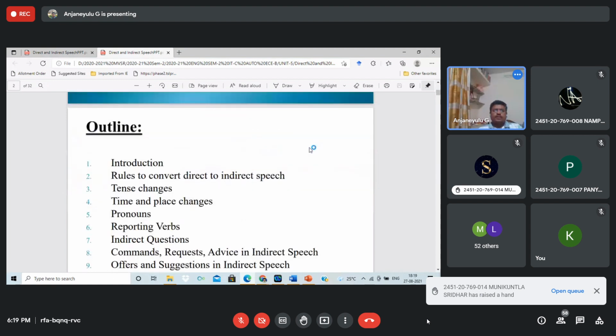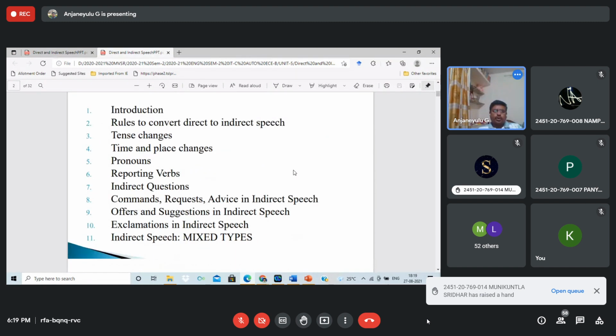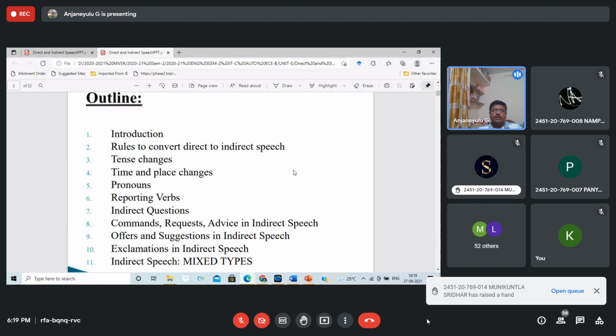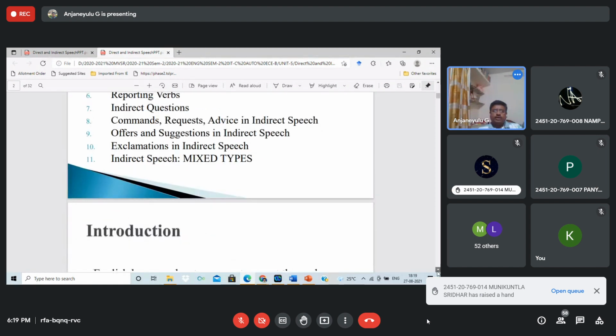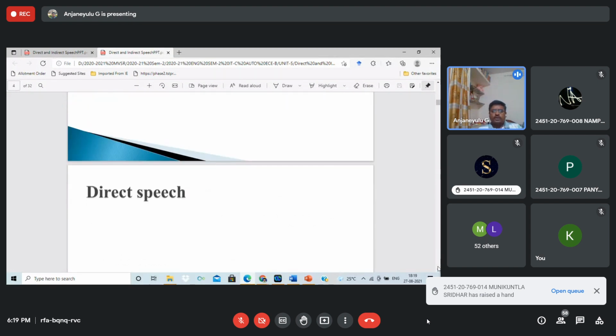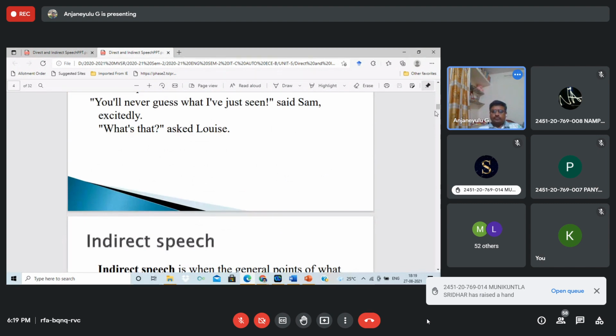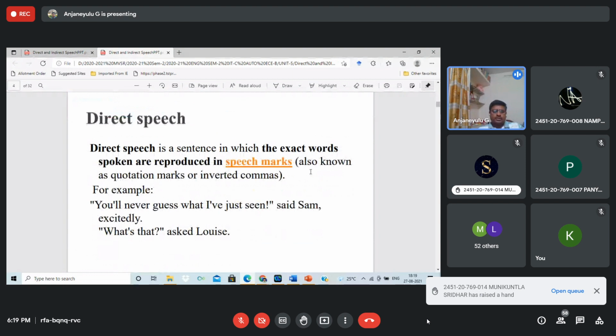Yes, so this topic: rules to convert direct into indirect speech, tense changes, time and place, pronouns, reporting verbs, indirect questions, commands, and requests in indirect speech. How can you give this introduction? As you know, direct and indirect speech are about reporting the spoken words of a person. But if you see the direct speech, there is a structure.